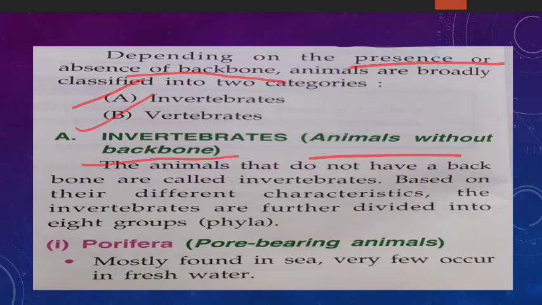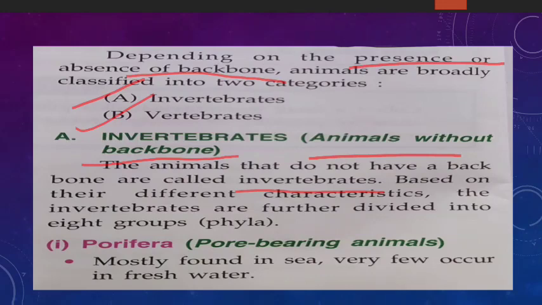Clear? Based on their different characteristics, the invertebrates are further divided into 8 groups, or we can say phyla. Clear? So the plural word is phyla, and the singular word is phylum.